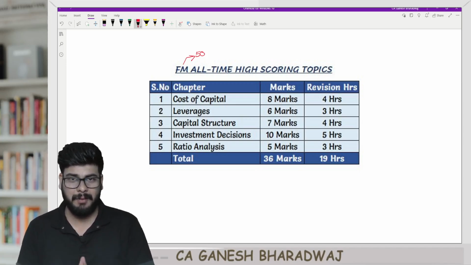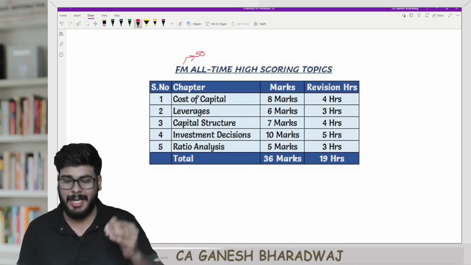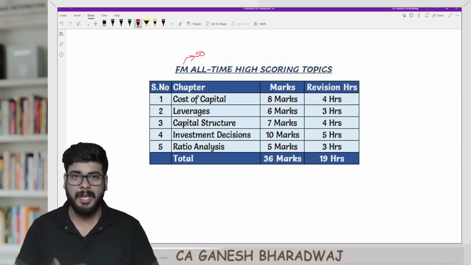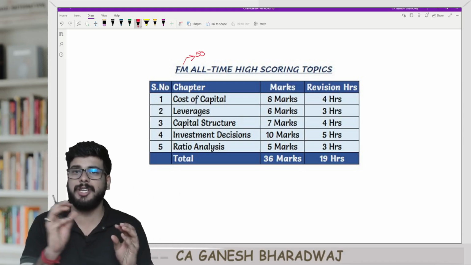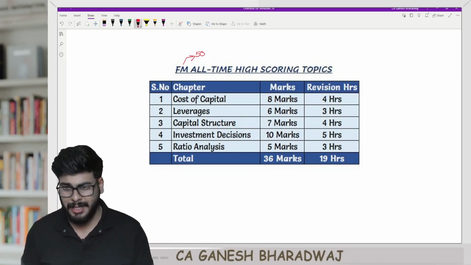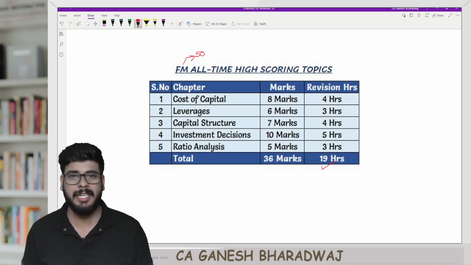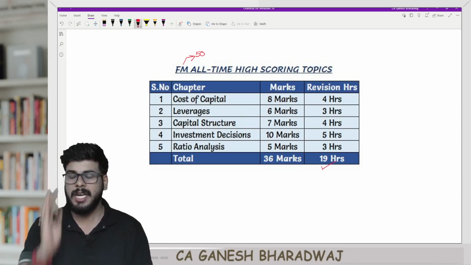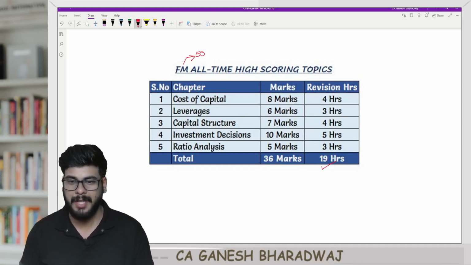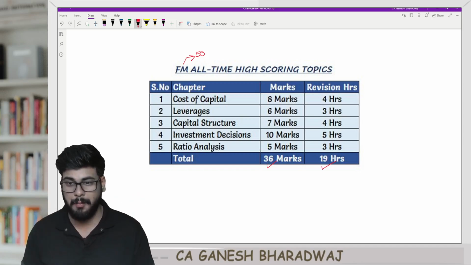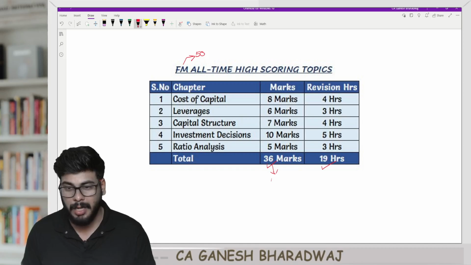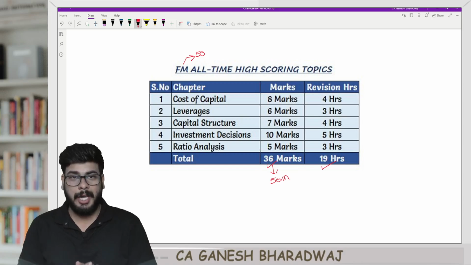So for your FM paper, I have strategized and I have a lineup of a few chapters if you prioritize your revision, and I have come up with the budget also, right? For each and every chapter, how many hours you can spend. And trust me guys, in a span of 19 hours, if you can dedicate 19 effective hours for FM, it will contribute to 36 marks of the financial management component alone. So this 36 marks is out of the 50-mark component I'm talking about, right? Are you clear with this?